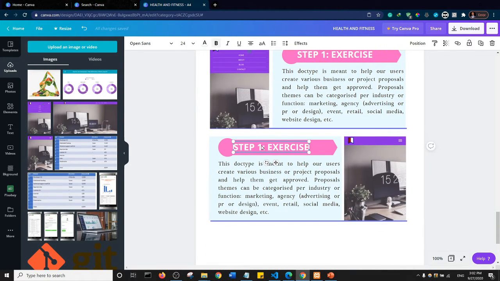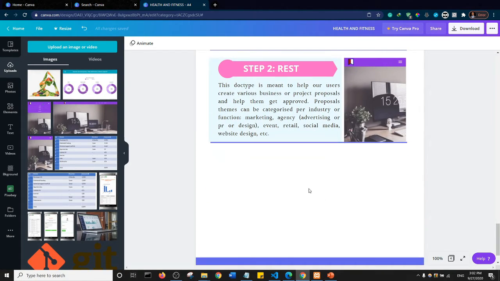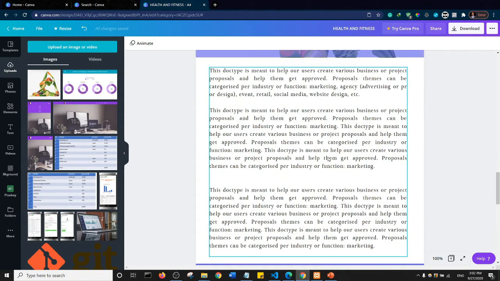So I can come here and, instead of step 1, change it to step 2 and say something like rest, and then I can come here and change the content. Essentially you can design your content however you want. You can copy any element from any aspect of your design and paste it in other areas.